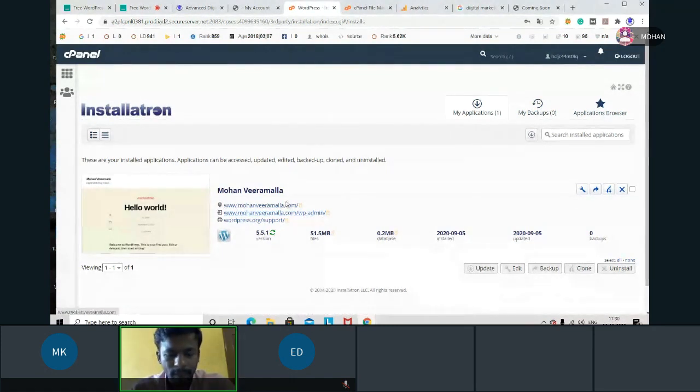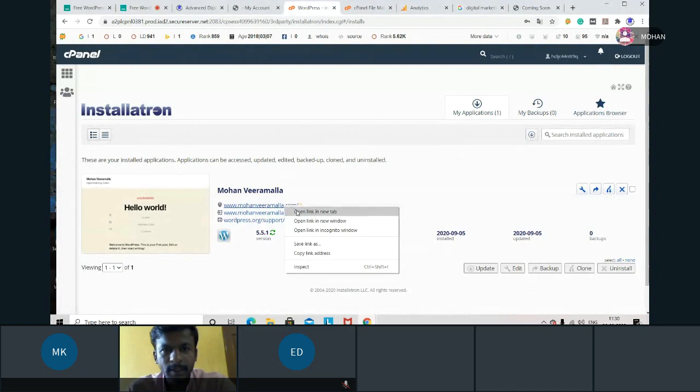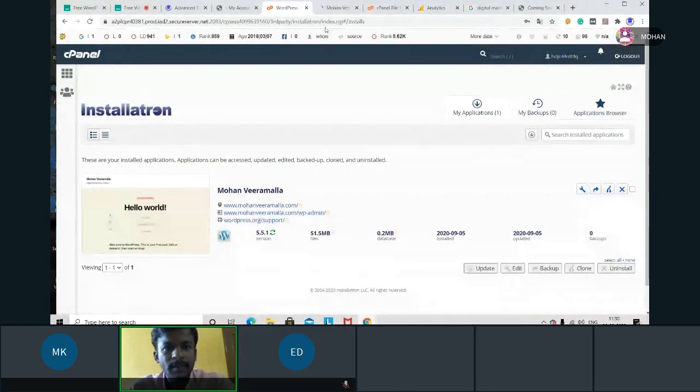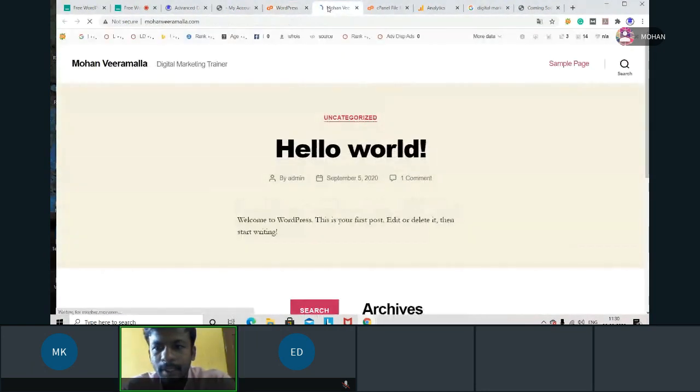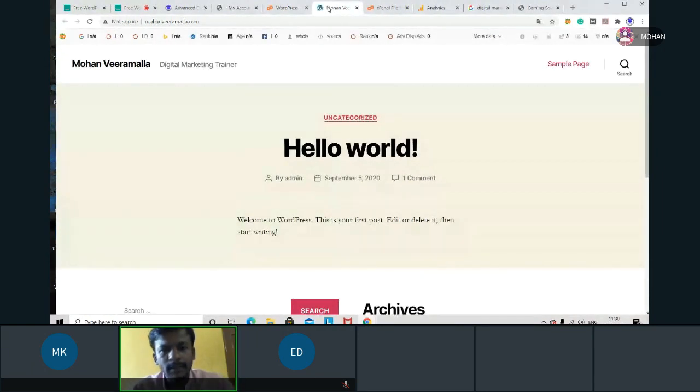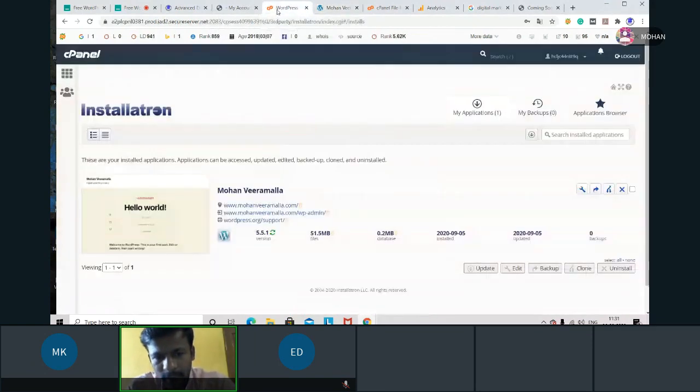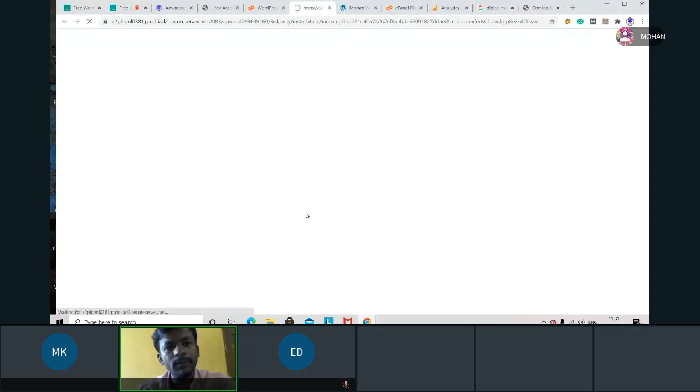For example, if I want to visit this website, this is my main URL. I didn't install anything. This is the default theme you are seeing. Now if I want to enter, already I'm in the login section, so I can go easily. Just now I installed, so I'll be going directly to the dashboard. For the next time, you have to give username and password. Okay, so when I click on this, it will redirect to the dashboard section.